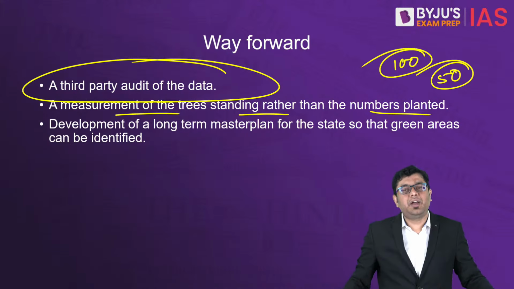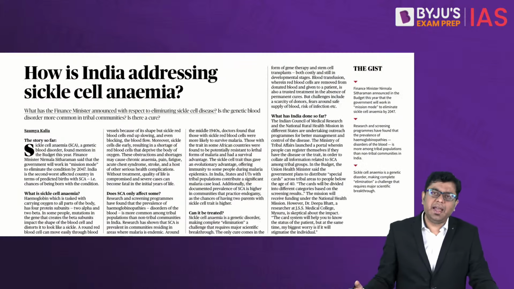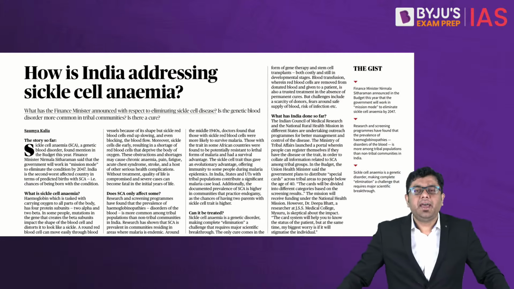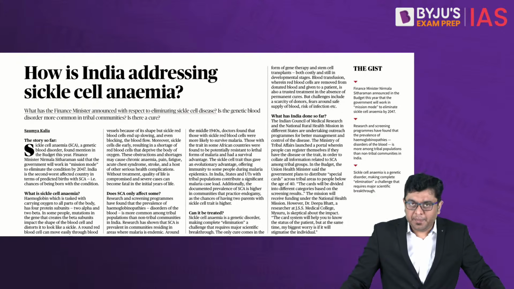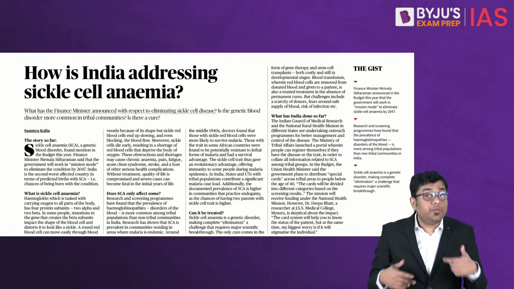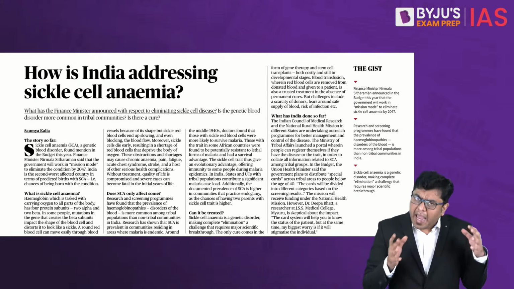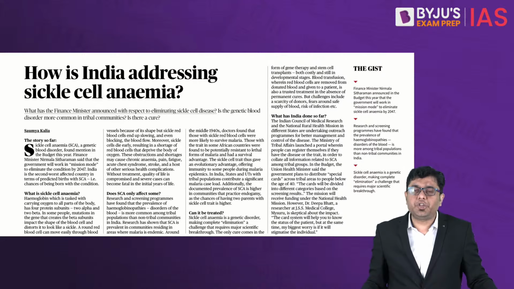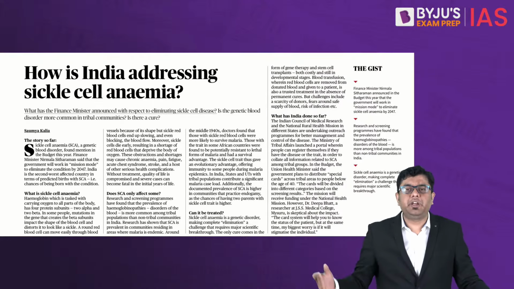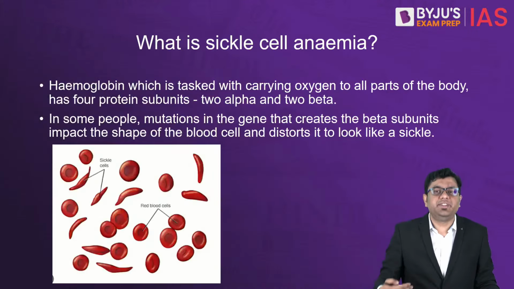And that is the crux of the article. Now, moving ahead into the last article of the day, and that is about sickle cell anemia. This sickle cell anemia has been very prevalent in many parts of the country, along with many parts of the world. We have to understand what it is and what the government is doing for it, and whether there is any specification where you observe people suffering from SCA, or sickle cell anemia. First of all, what is it?